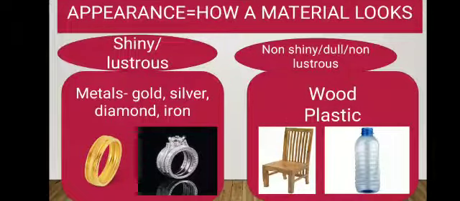So the first property is appearance. How a material looks. Materials look of two types: shiny, lustrous, or non-shiny, dull or non-lustrous. Examples of shiny materials are gold, silver, diamond, iron. The non-shiny materials are those which do not show shine, or are dull in nature. Examples are wood and plastic.